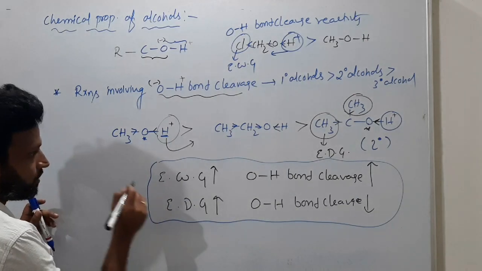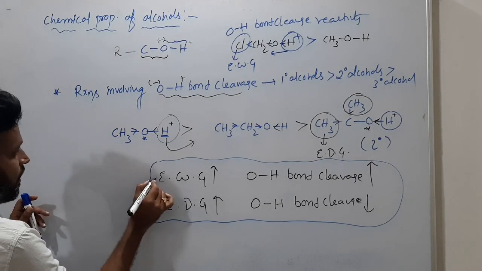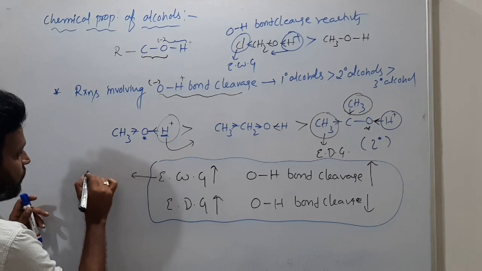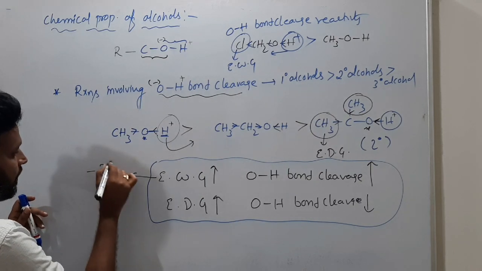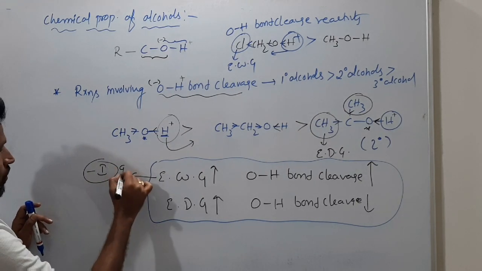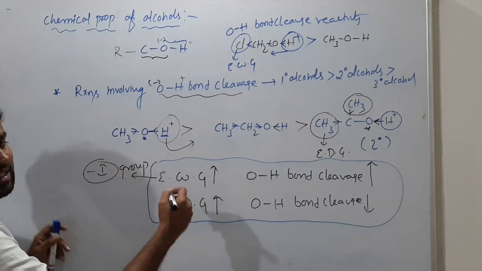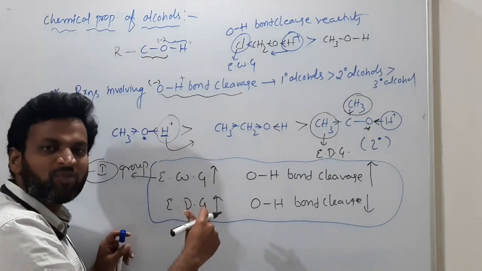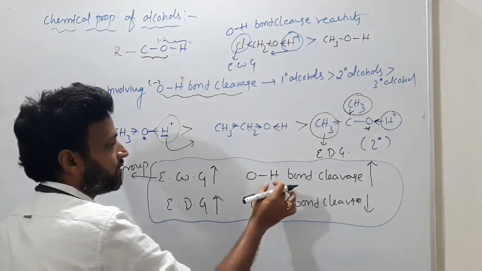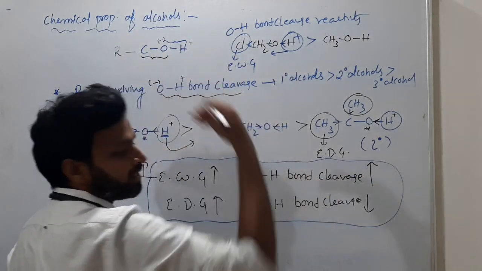So what I am trying to tell you here, if electron withdrawing groups, do you know what we call them? Minus I group. If the number of minus I groups increases, then OH bond cleavage also increases.